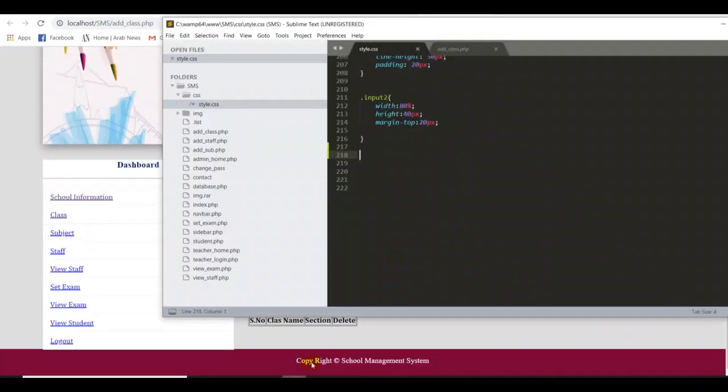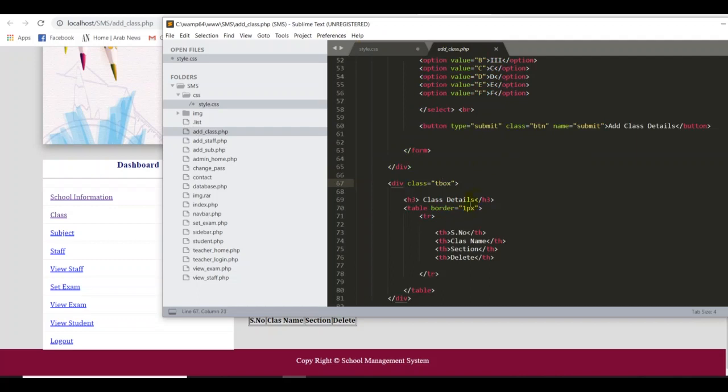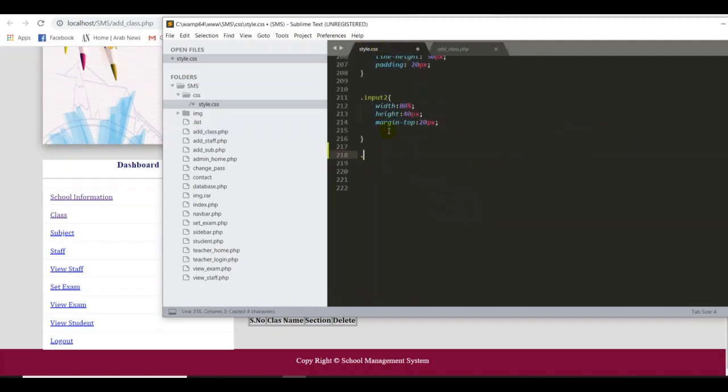So I go back to my Sublime, then I can give dot tbox, the class name of the table. Okay, this is the one. Then I copy over here. Sometimes if you make a spelling mistake, you can get something wrong, so you don't need to type that. You can copy and paste over here, open a curly brace. So, okay, the first thing is I want to float this one left. So I want to make it left. So that's just enough for the tbox.